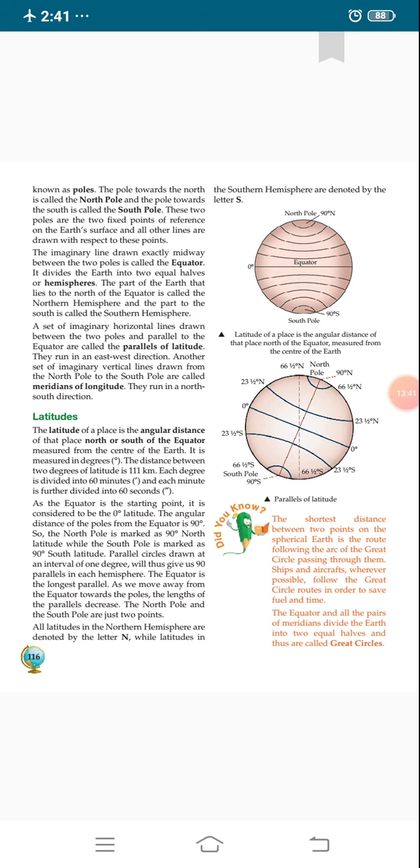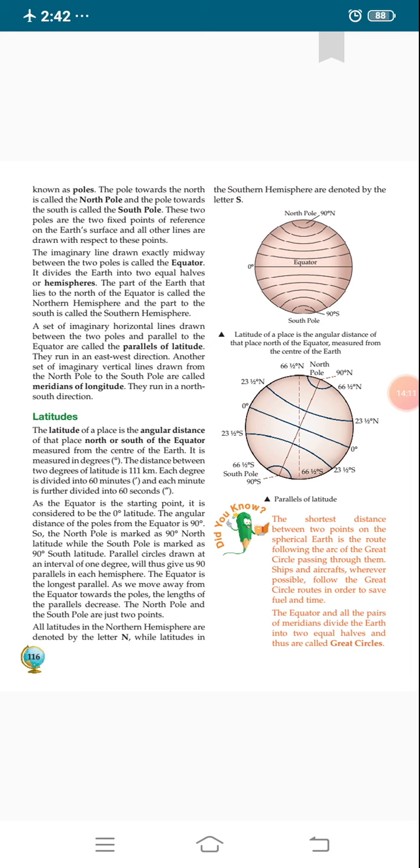Parallel circles are drawn at an interval of 1 degree, which gives us 90 parallels in each hemisphere. The equator is the longest parallel.